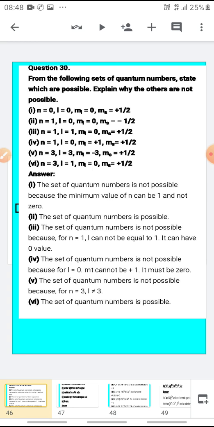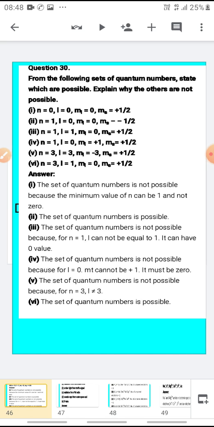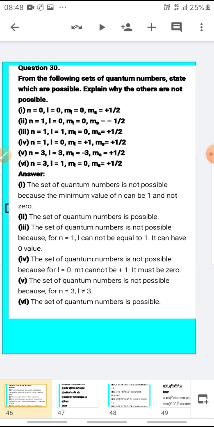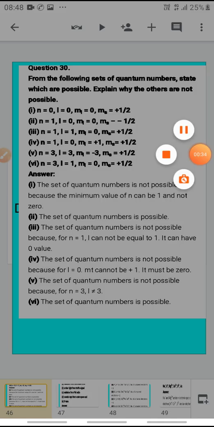I have told you in the previous presentation that today we'll be discussing some of the questions of the NCERT book. Now, I hope you all are able to see what is written on the screen. I'll be discussing this question today. The question is, from the following set of quantum numbers, state which are possible. Explain why the others are not possible. That means you have to tell which quantum numbers are possible from the above set.